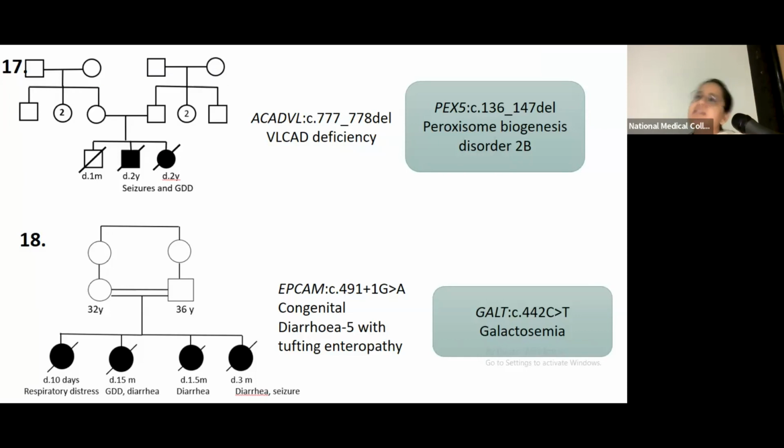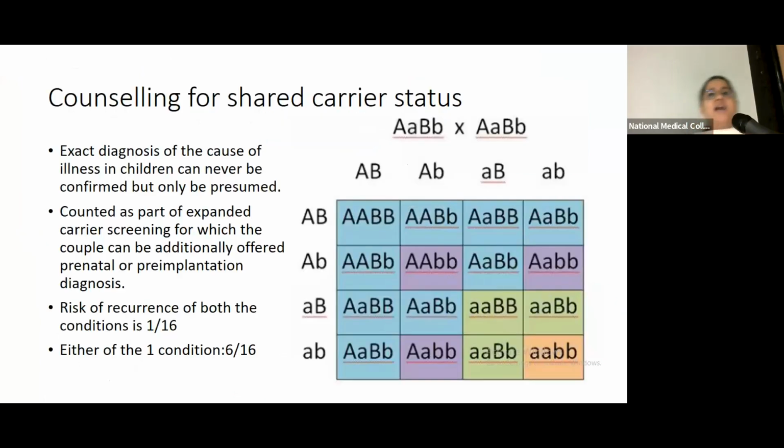In these 6 cases, where the parents are found to be carriers of another gene, and in 2 cases the proband does have some matching features, we call this shared carrier status. We tell them that the exact diagnosis of the cause of the illness in the child can never be confirmed. It can only be presumed because these are all recessive conditions. And if the parents are carriers, yes, there is a risk that the child in the next pregnancy may inherit this. This result, apart from the phenotype present in the child, will be counted as part of the standard carrier screening, for which the couple can additionally be offered prenatal or pre-implantation genetic diagnosis.